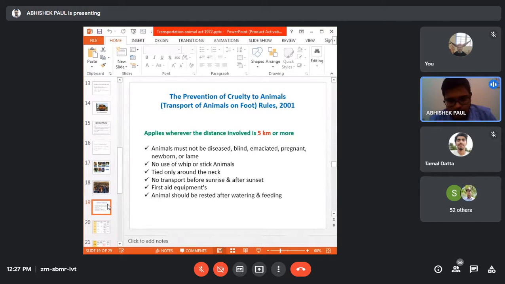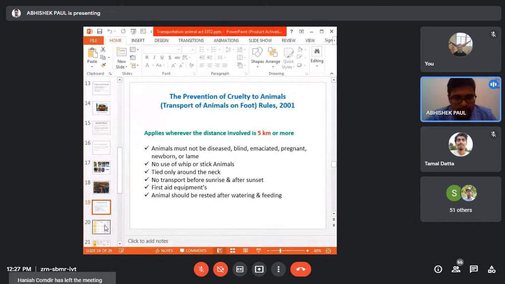Then you need to keep first aid equipment with you. Then the animal should be rested after watering and feeding. If the distance is more than 5 kilometers, then only these rules and regulations are applied. If the distance is less than 5 kilometers, then there is no issue. You can transport any pregnant animal also, newborn also, as per your convenience. But if the distance between two places is more than 5 kilometers, then these rules and regulations must be followed.